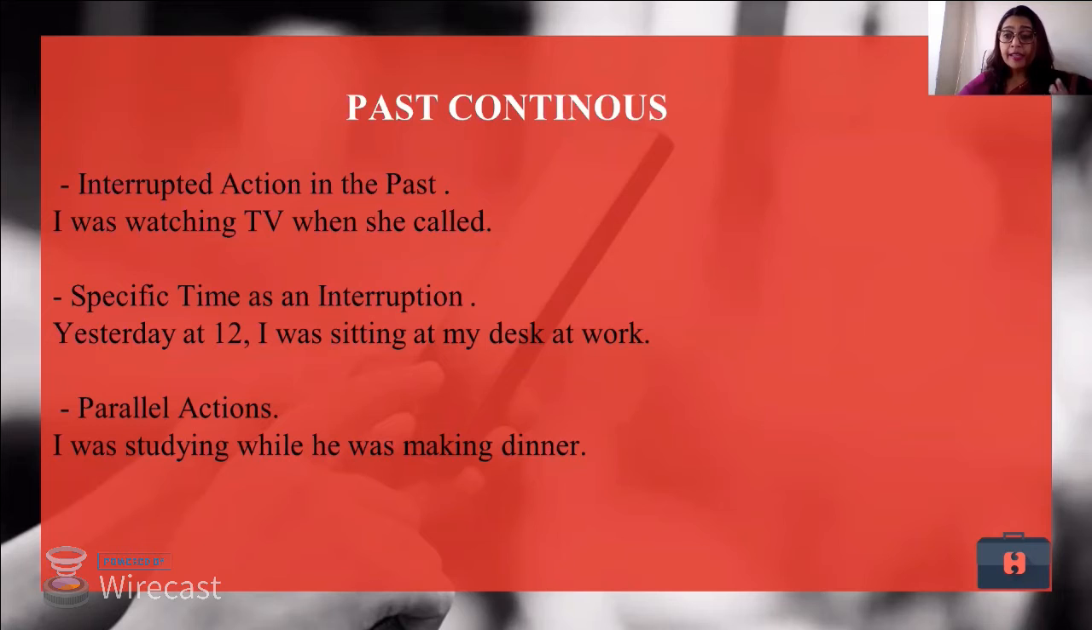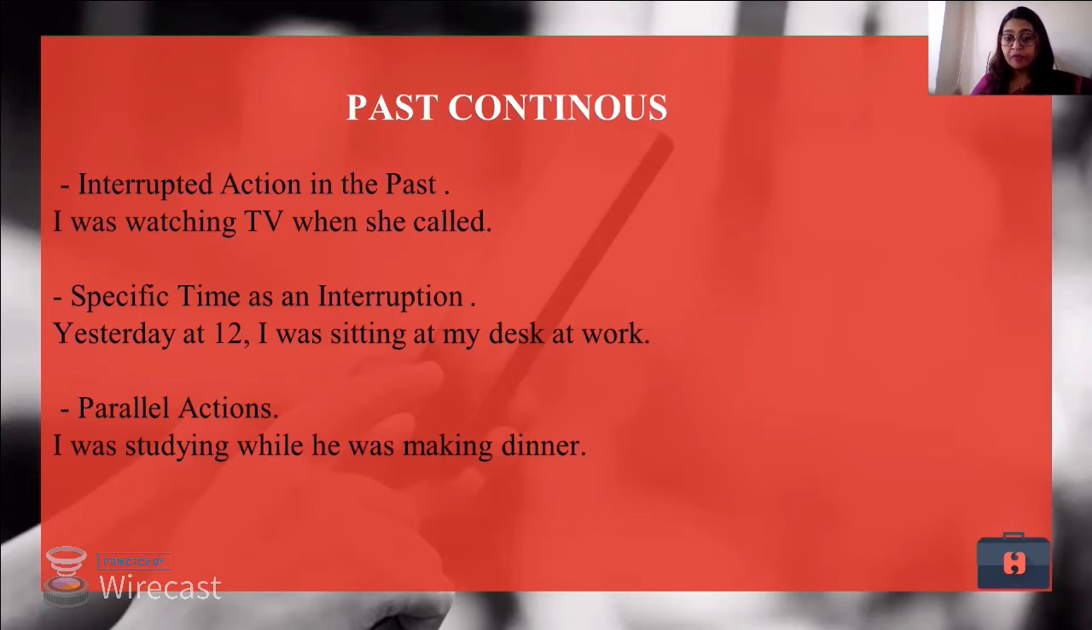When I'm talking about a specific time as an interruption, like yesterday at 12, I was sitting at my desk at work. So if somebody asked me, what were you doing at 12? I would say I was sitting at my desk. I'm not being specific about whether I was working, not working, watching something, or eating something, but I was at my desk and sitting.